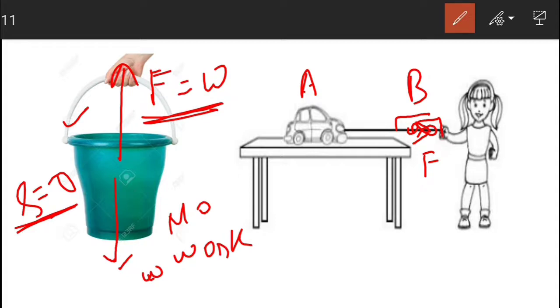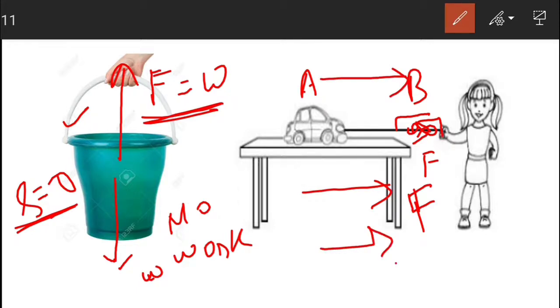So here you can see that this is the direction of force and the car is displaced from the position A to position B. So this is the direction of displacement. So we can say that work is done here. Why? Because there is a force and also there is a displacement in the direction of the applied force.